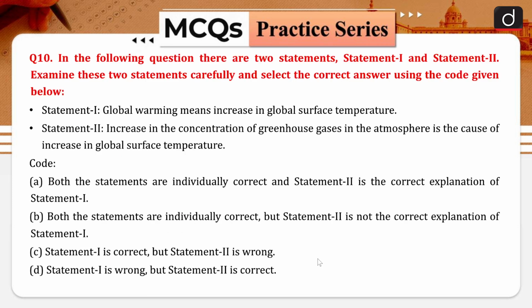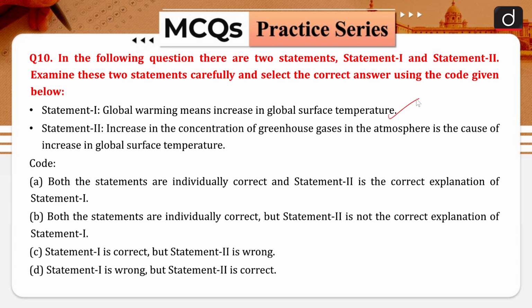Now question number 10. In the following question, there are 2 statements, statement 1 and statement 2. Examine these 2 statements carefully and select the correct answer using the code given below. Statement 1, global warming means increase in the global surface temperature. That is a very logical statement and this is true. Second statement is, increase in the concentration of greenhouse gases in the atmosphere is the cause of increase in the